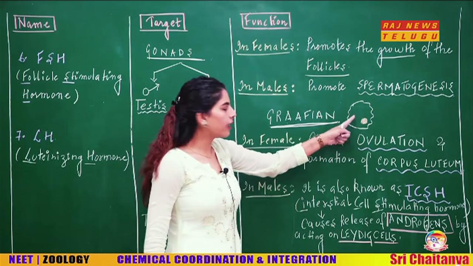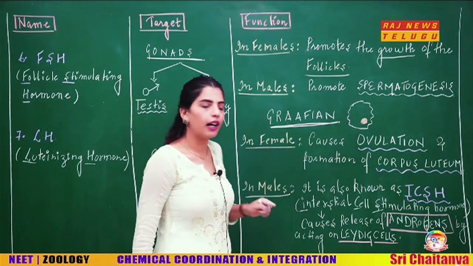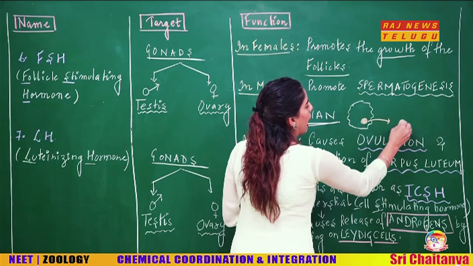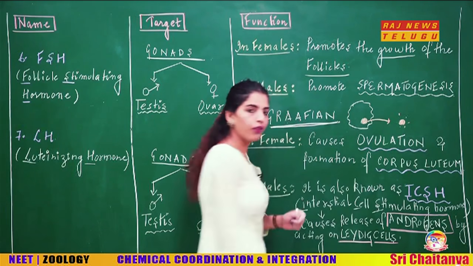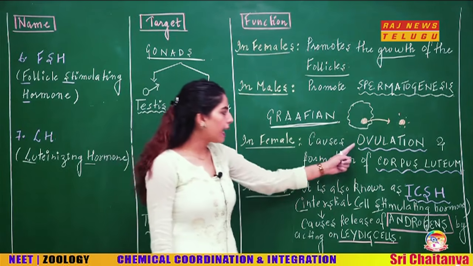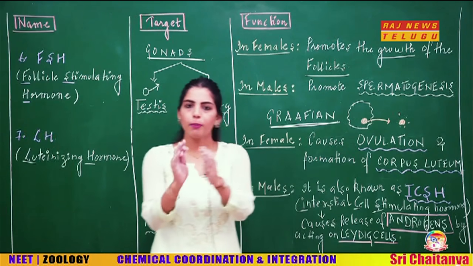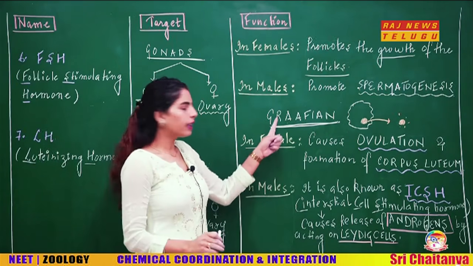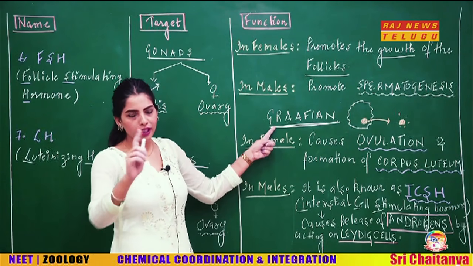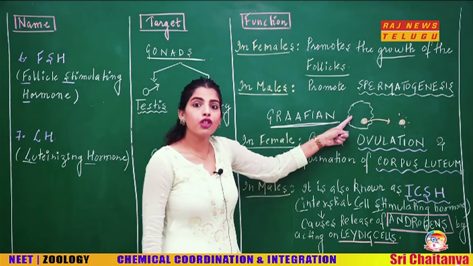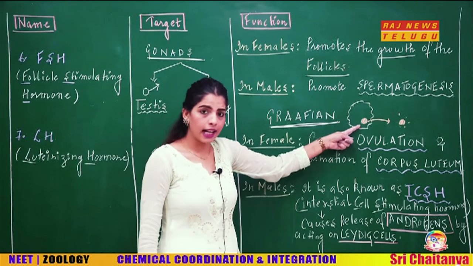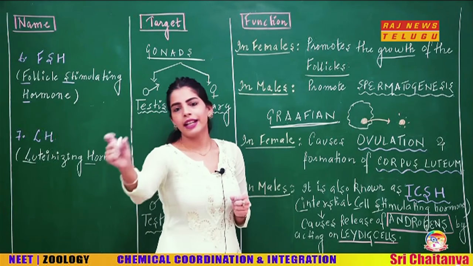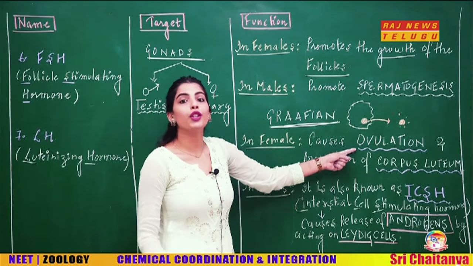So when this Graafian follicle gets broken down, what happens is the release of this oocyte, and when you release this oocyte or ovum, that process is called as ovulation. Got my point? What is happening? The luteinizing hormone is acting upon the Graafian follicle. What is this Graafian follicle? It is the mature follicle which is having this oocyte, and when it acts upon the Graafian follicle, your oocyte is released, that causes ovulation.